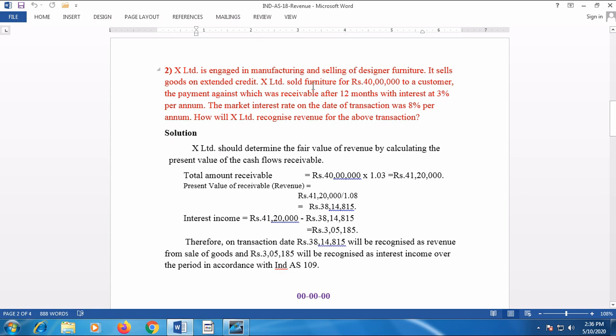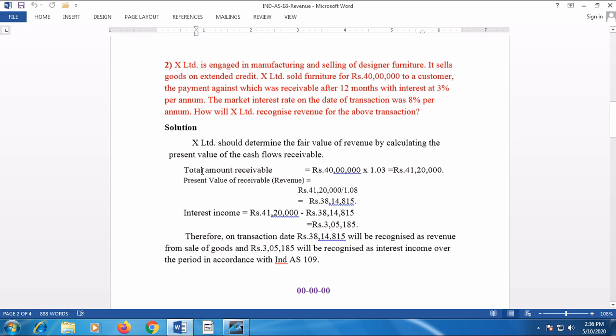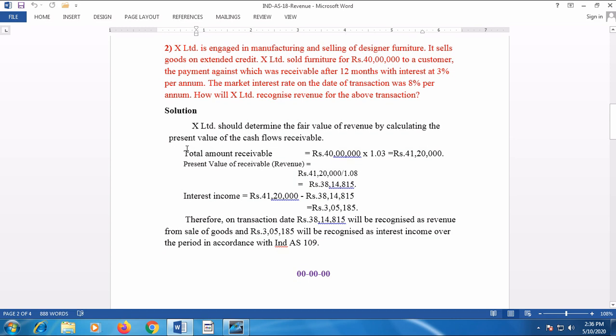As given in the illustration, the selling price is 40 lakh, but the amount is receivable after 12 months with 3% interest, while the market rate of interest on such a transaction is 8% per annum. Now, how to recognize the revenue? The solution may be explained like this.